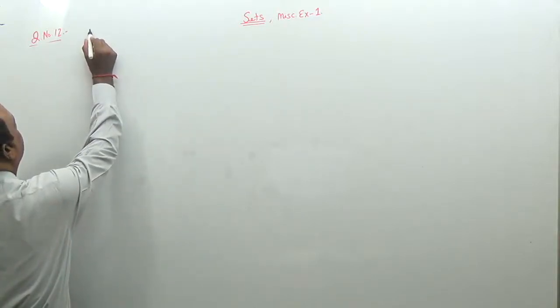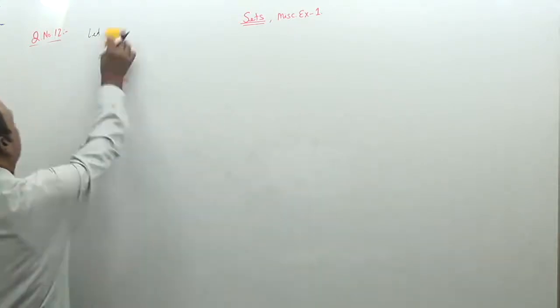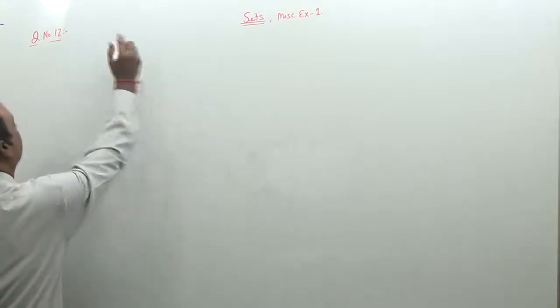So let us first write down the question.